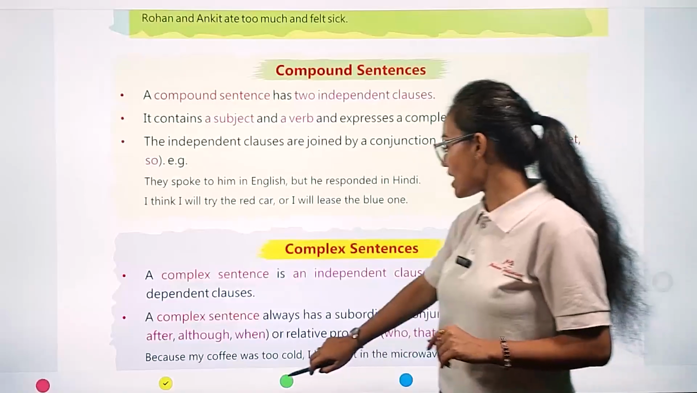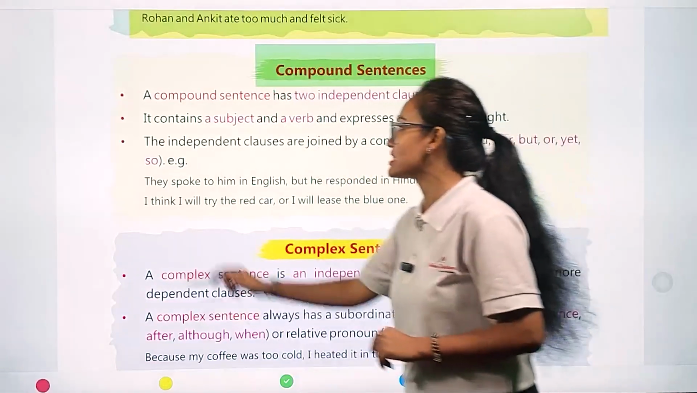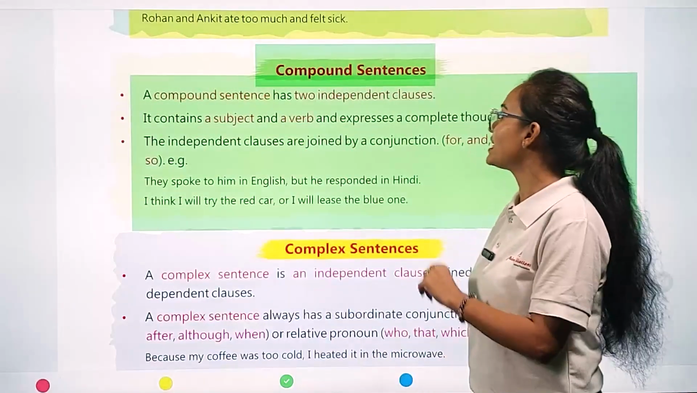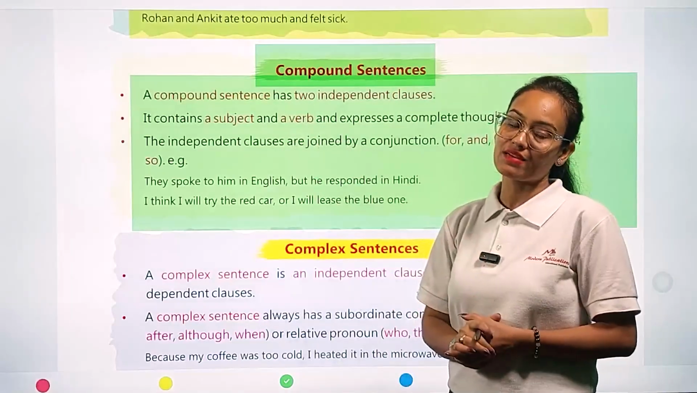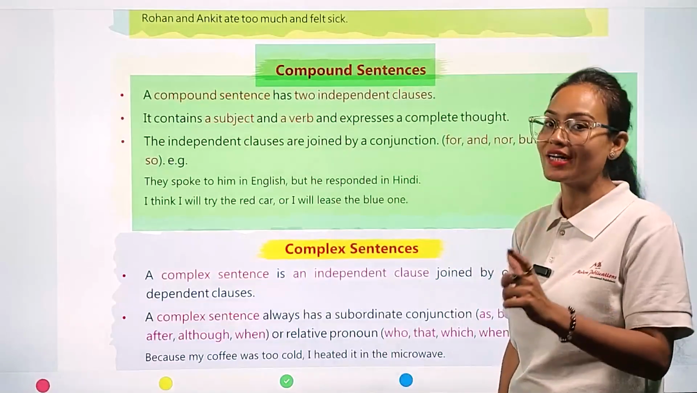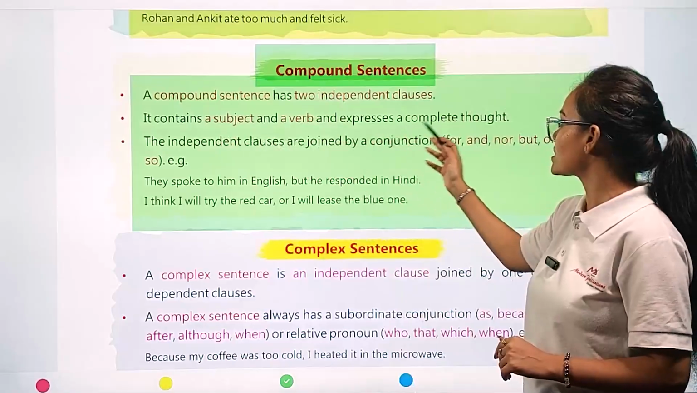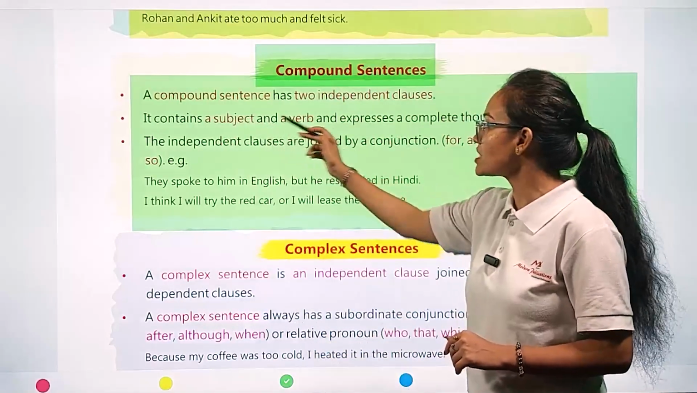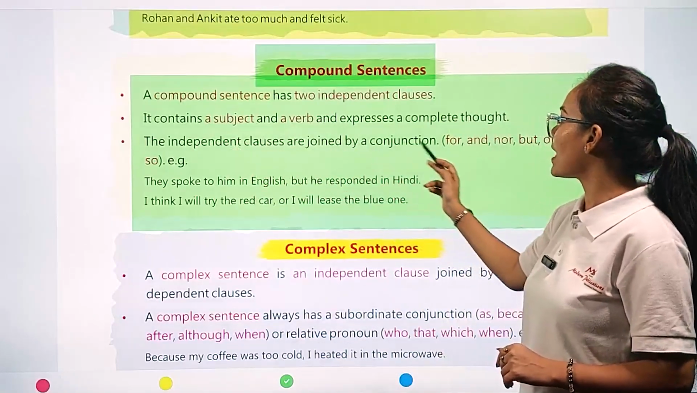Now we are going to talk about our compound sentence. What is the meaning of a compound sentence? A compound sentence has two independent clauses. In the compound sentence category, my dear students, we can see two independent clauses in our sentence. Each contains a subject and a verb and expresses a complete thought. The independent clauses are joined by a conjunction.